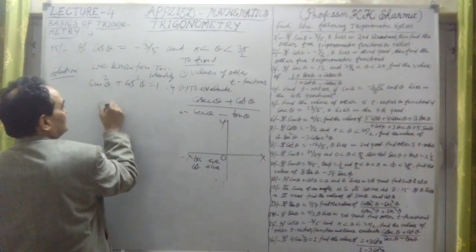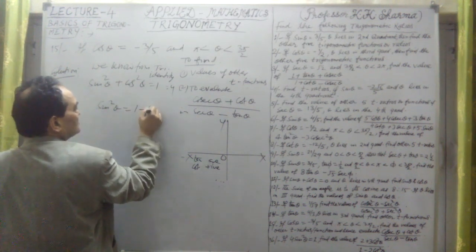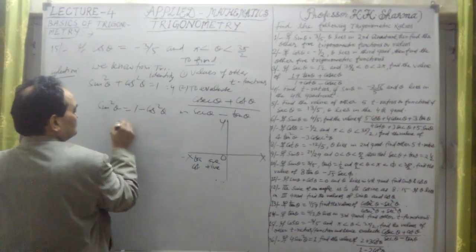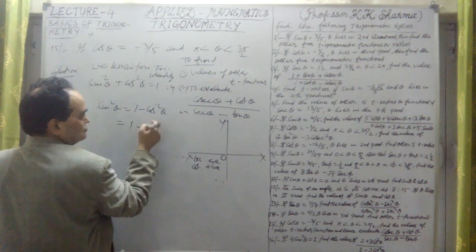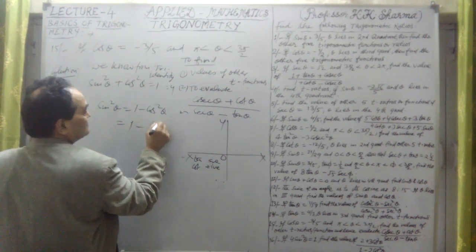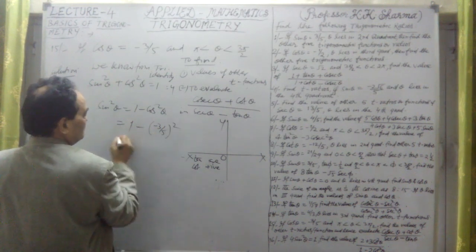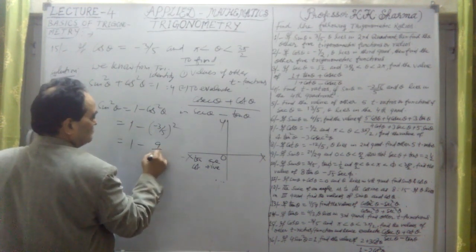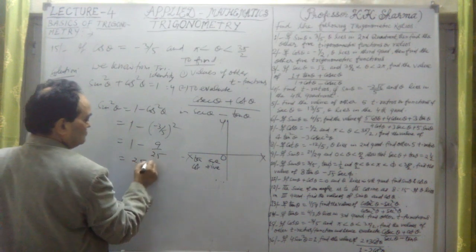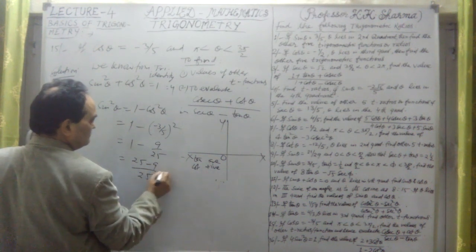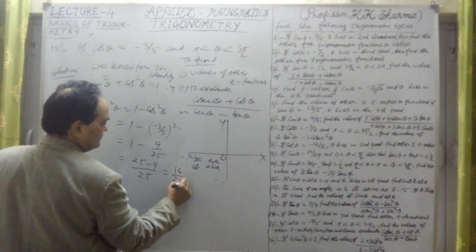Therefore, sin square theta is equal to 1 minus cos square theta. Cos theta is given as minus 3 by 5, so it is 1 minus 9 upon 25, which is 25 minus 9 upon 25, equal to 16 upon 25.